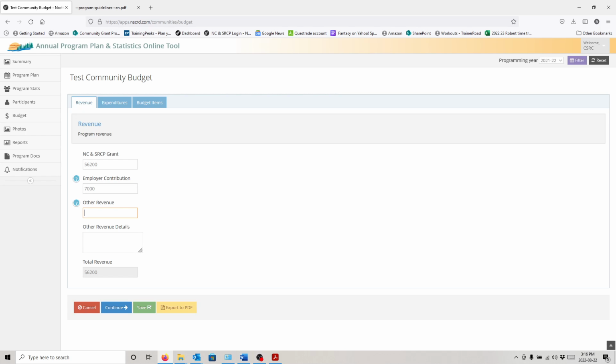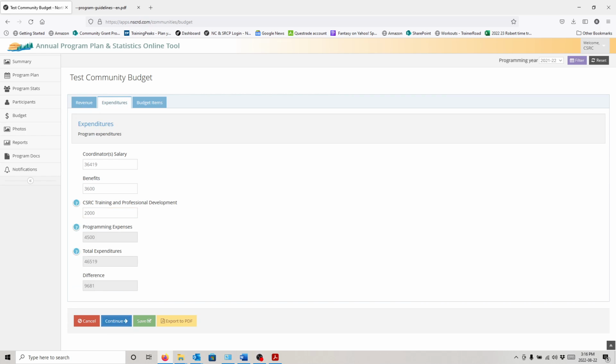Okay? Other revenue, this usually comes from grants. For the most part, I'm going to ask that you leave this blank unless you have a reason to. And if you do feel you have a reason to fill out this other revenue portion, if you do have grants coming in, talk with your community relations coordinator first. Just because there's usually some caveats with this, okay? We're going to go to continue.